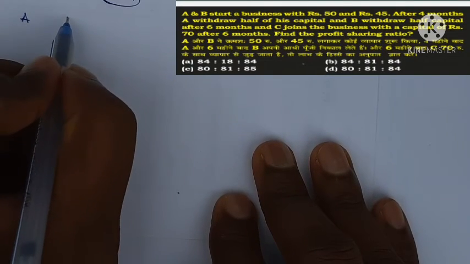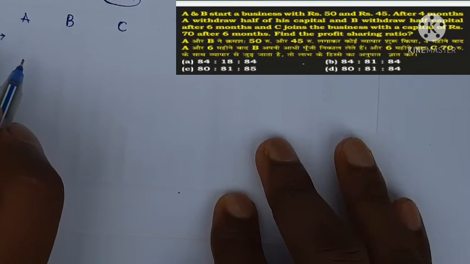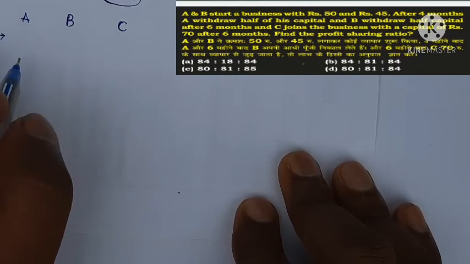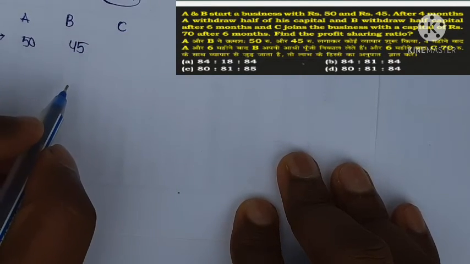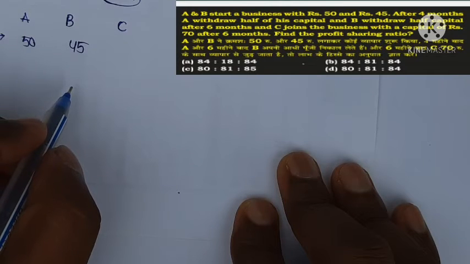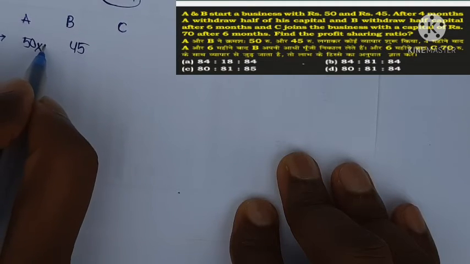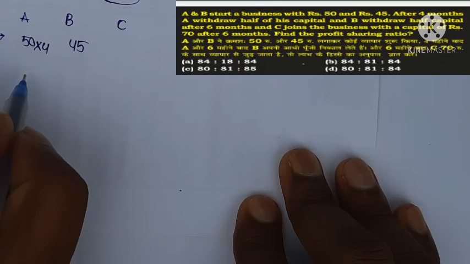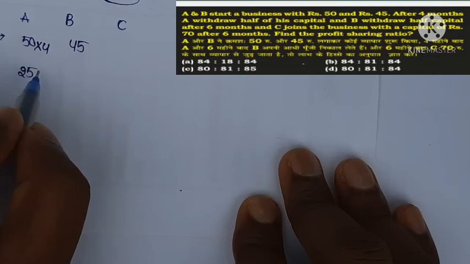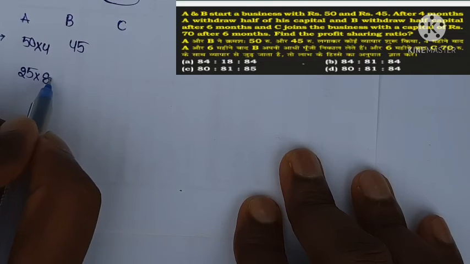So A and B start with 50 rupees and 45 rupees. After 4 months A withdraws half of his capital. That means A invests 50 for 4 months, then half of 50, so 25 rupees, for the next 8 months.